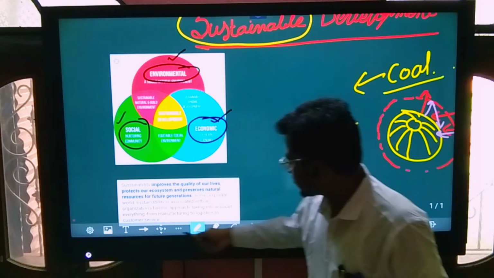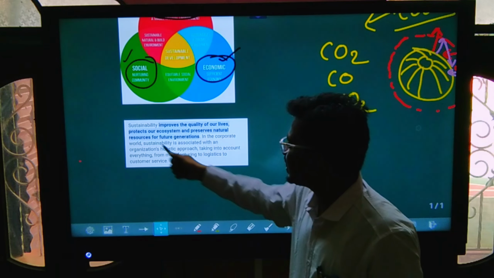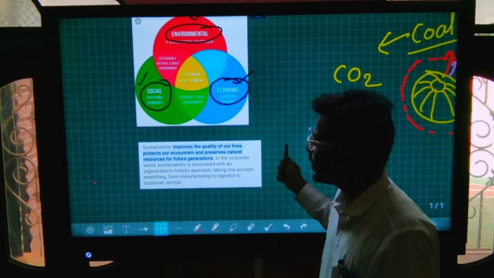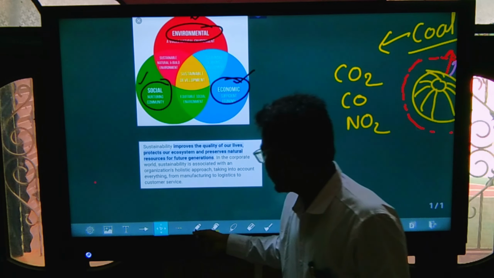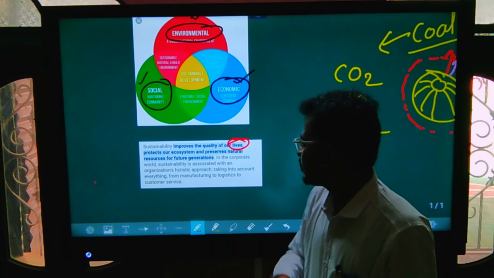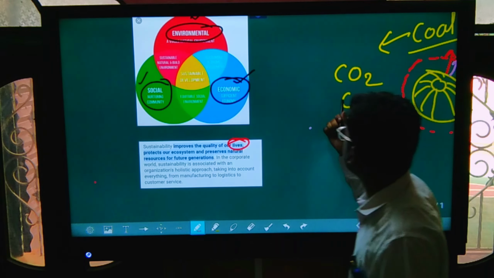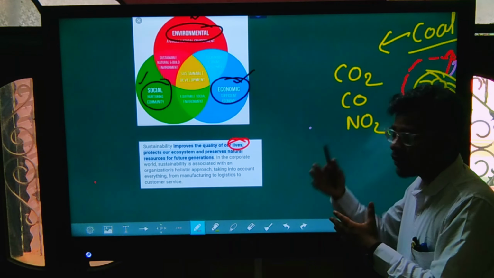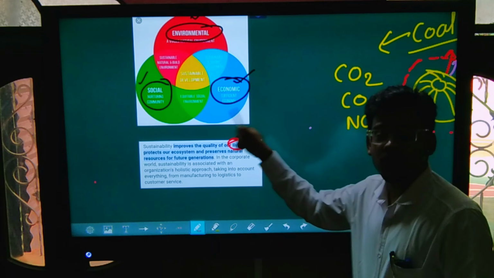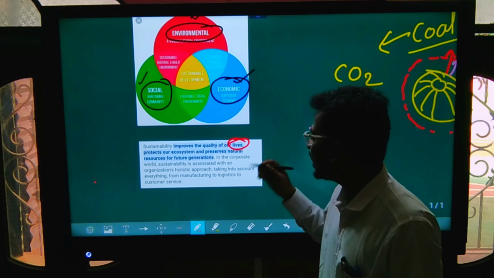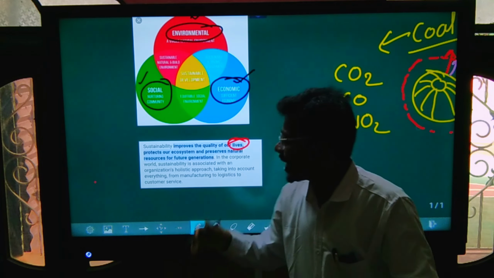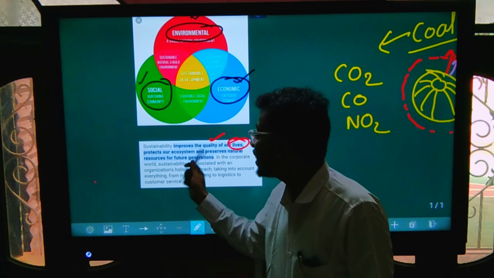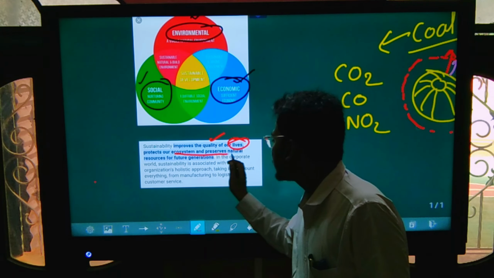Now see, sustainability improves the quality of our lives. If we use sustainable development, then our living standard will be high. Why? Because if we use these natural resources in a tremendous way, our environment will be polluted. With sustainable development, pollution will be reduced and the quality of our lives will increase. It also protects our ecosystem and preserves nature.